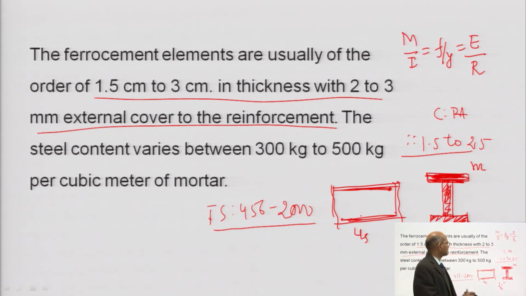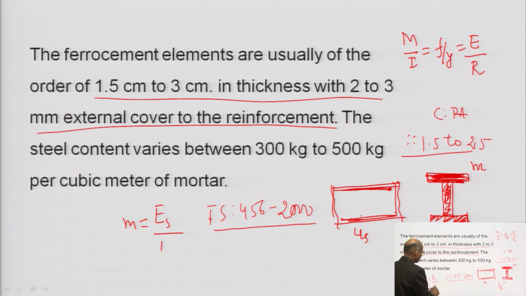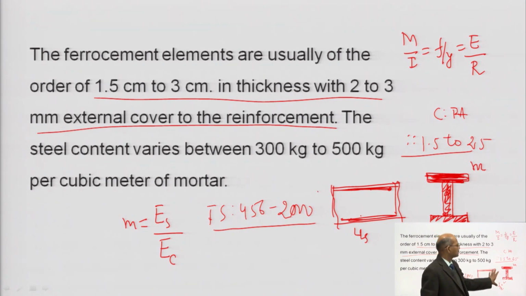What is the modular ratio? This is nothing but the modulus of elasticity of the higher material, steel, divided by the modulus of elasticity of concrete. With the help of the modular ratio we have converted this into an equivalent cross section, and for that equivalent cross section we can calculate the moment of inertia.